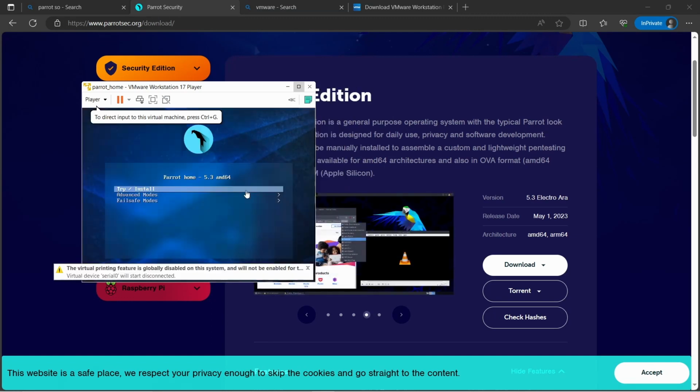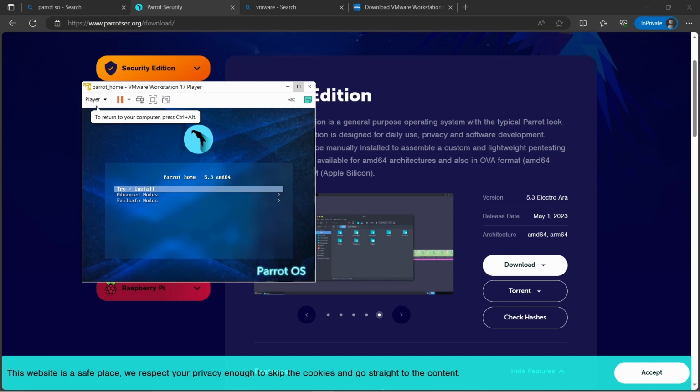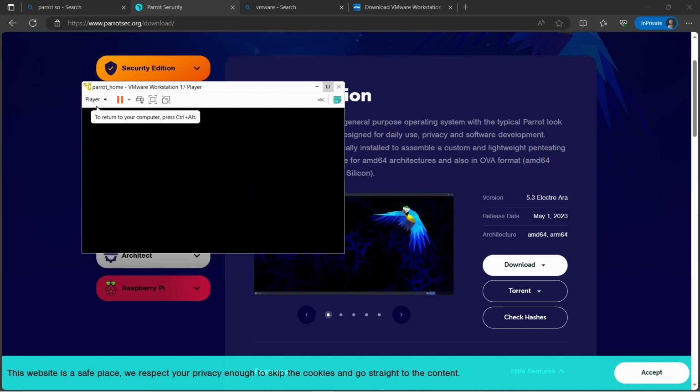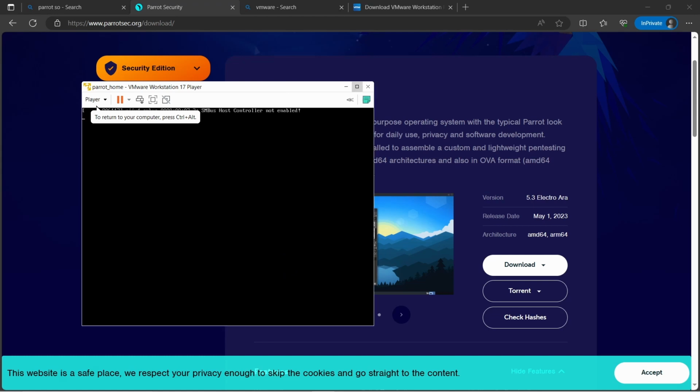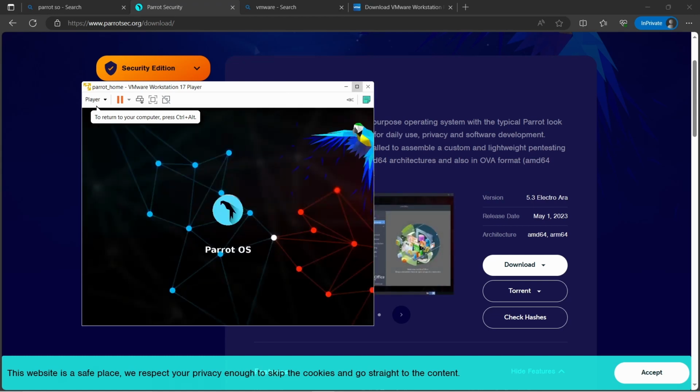Play the virtual machine, open and click on enter. It will open our Parrot ISO in this virtual machine. Let's wait, make it full screen.